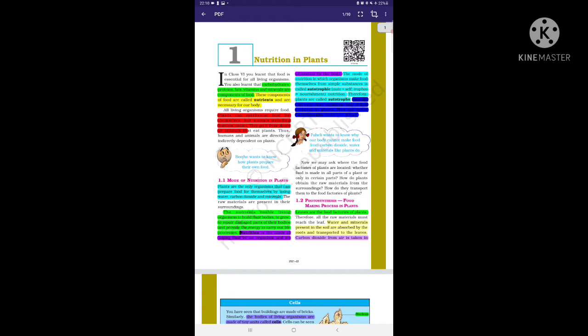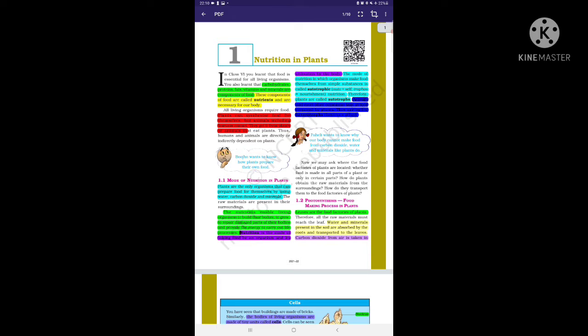We are going to learn what is autotrophic, what is chlorophyll, what is heterotrophs, what are hosts, what is insectivorous, what is nutrients, what is nutrition, what is parasite, what is photosynthesis, what is saprotrophs, what is saprotrophy, what is stomata, and much more things we are going to learn in this chapter. So let's get started with our chapter.